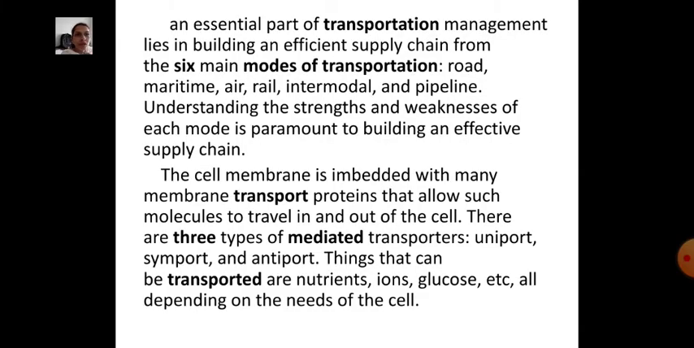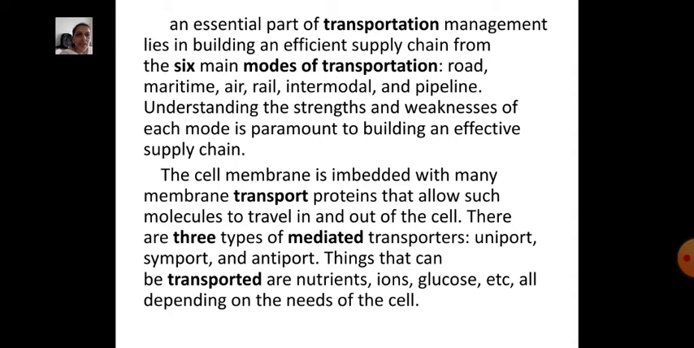An essential part of transportation management lies in building an efficient supply chain from the six main modes of transportation: road, maritime, air, rail, intermodal and pipeline. Understanding the strengths and weaknesses of each mode is paramount to building an effective supply chain.